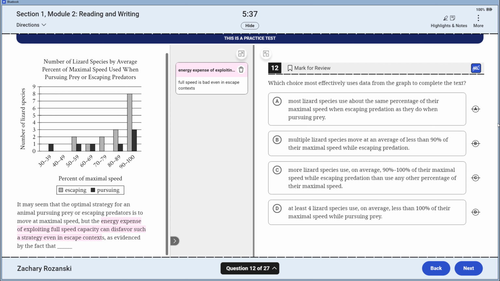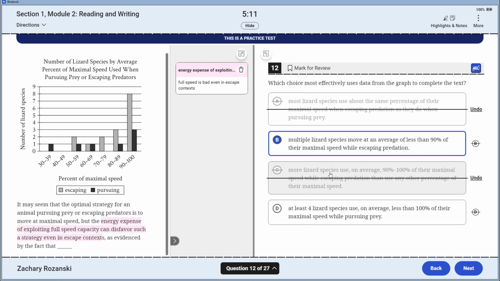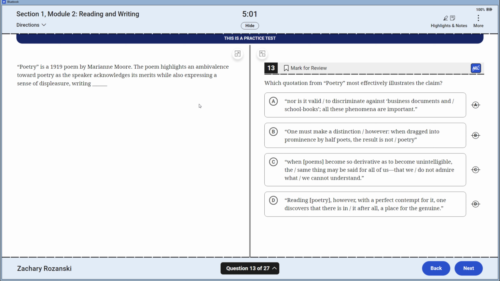No. This is a huge difference. That's a liar. Multiple species move at an average of less than 90%. Multiple lizard species use an average of less than 90% when escaping. This one's true. I like it so far. More lizard species on average use 90 to 100% of the maximum while escaping. This would refute it. Full speed is bad. If this is true, this is bad. At least 4 lizard species use on average less than 100% while pursuing. No, we want escaping predation. 12 is that one. We're illustrating the claim.